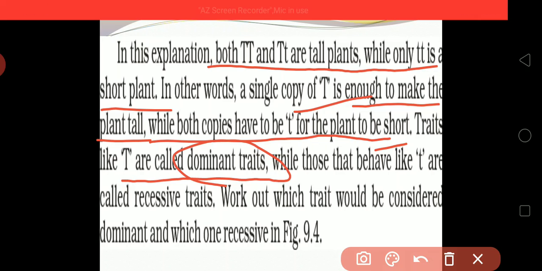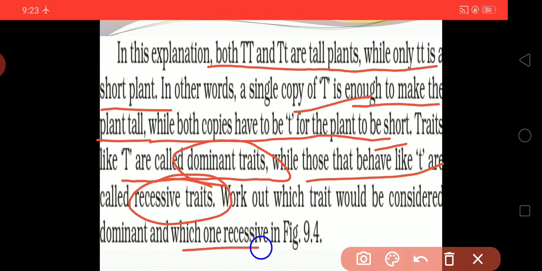If one capital T is there in the copy, then that is said to be a dominant trait, and that plant will be tall. Work out which trait will be considered dominant and which one is recessive.